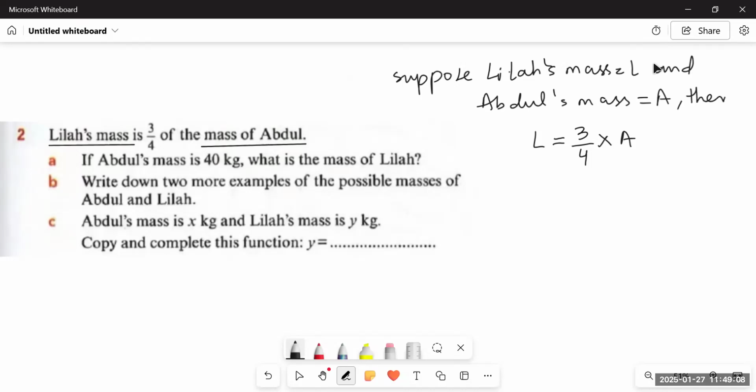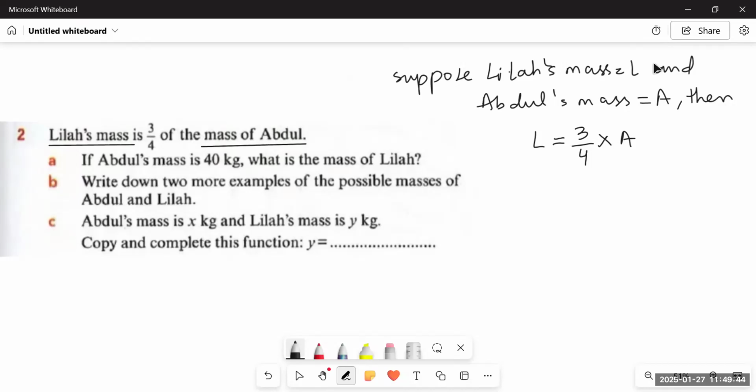Then the equation would be: Leela's mass will be substituted by L. "Is" means equals to, 3 upon 4. "Of" means multiply. Whenever there comes "of" between two numbers or two values, there is always a multiplication sign between them. So 3 upon 4 of means multiply the mass of Abdul. We have already supposed it as A. So it becomes L is equal to 3 upon 4A. It means whatever is the mass of Abdul, we will simply multiply it by 3 upon 4 and we will get the mass of Leela.